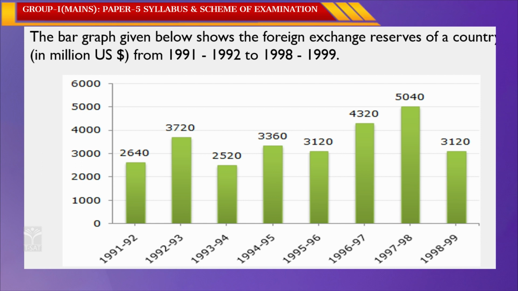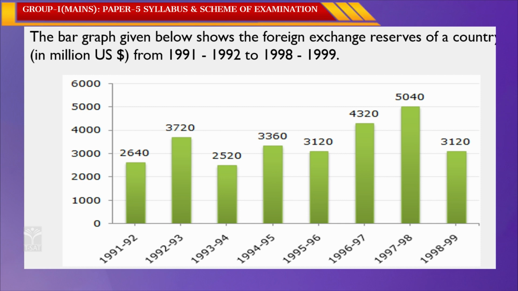Here a bar graph is given below, showing the foreign exchange reserves of a country in million US dollars from 1991-92 to 1998-99. So, this information is given in the form of a bar graph.